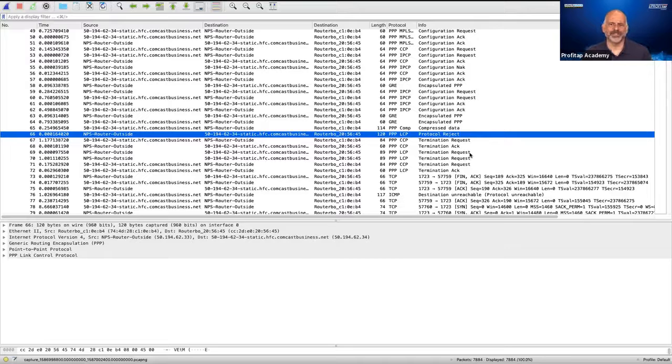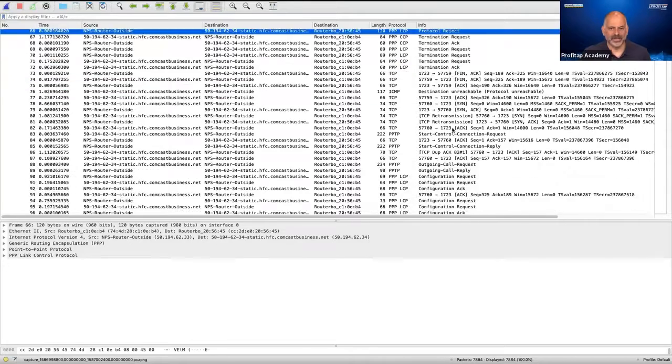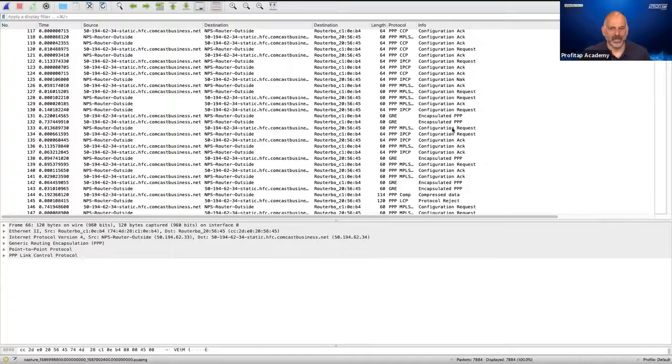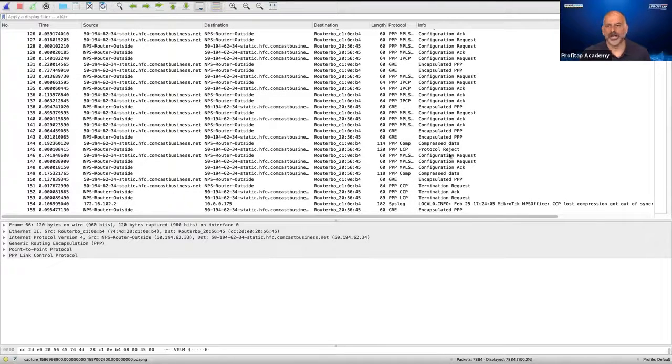So now I could start going through my packets and I could see right here, protocol reject. Those are the types of words that I don't want to see when I'm going in to troubleshoot a problem. So we saw that protocol reject, termination request, ACK, request ACK, boom, the connection comes down. So we see that that's repeated again. We see a protocol reject again.